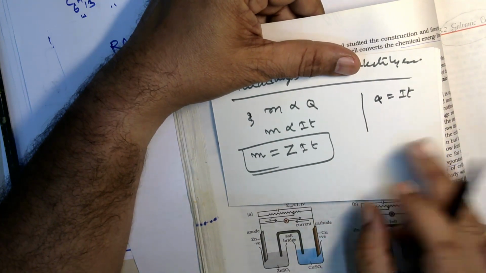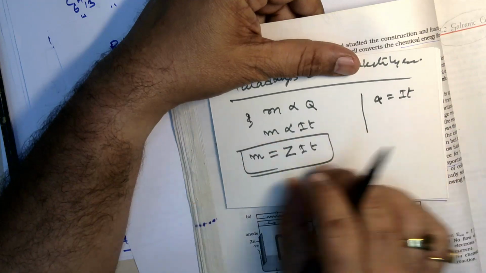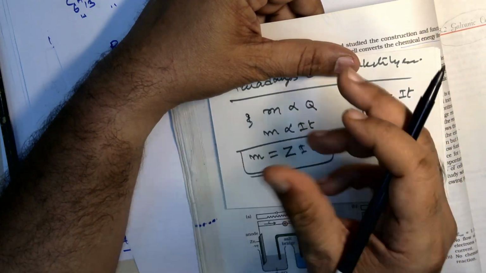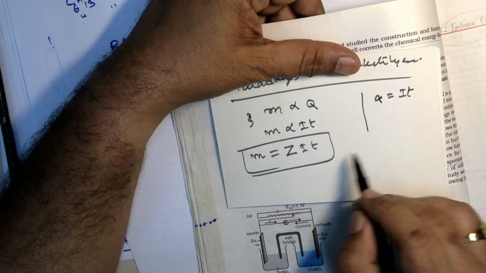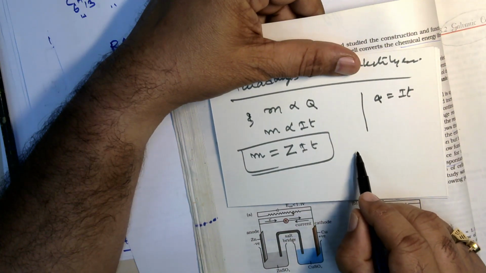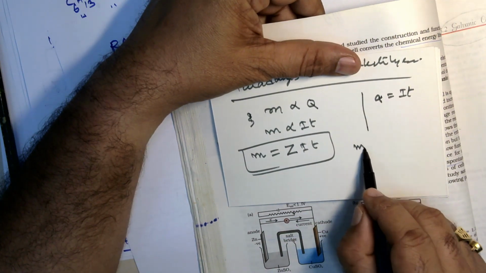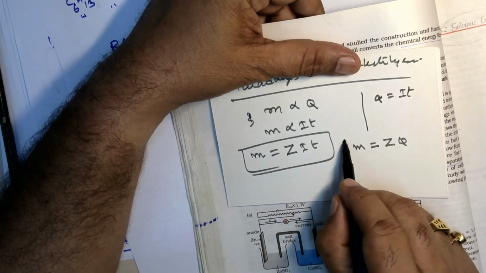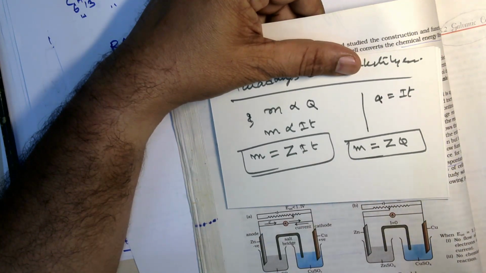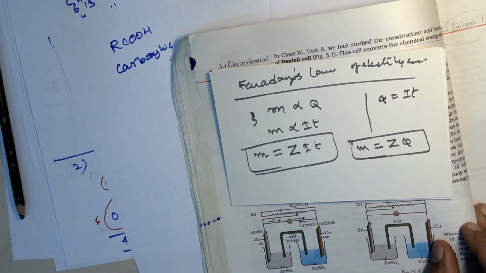I'll explain the second law later, but to start with, I would like to give some exposure to Faraday's law. This can also be represented as m = Z Q. That is also correct, and Q is further expanded as I t. So you can have both formulas.